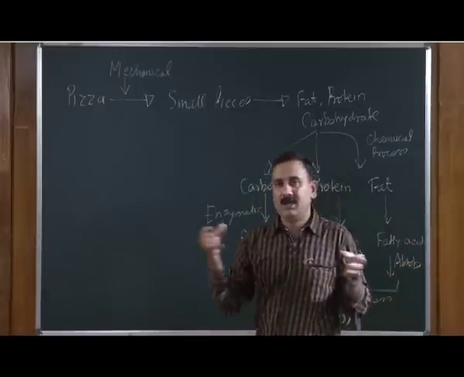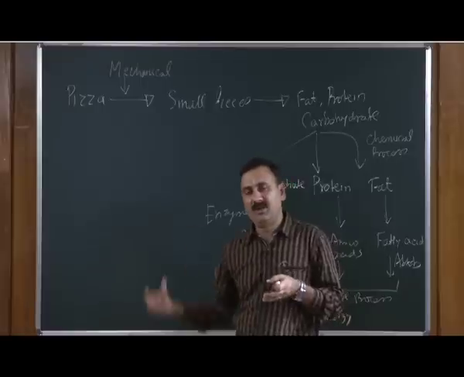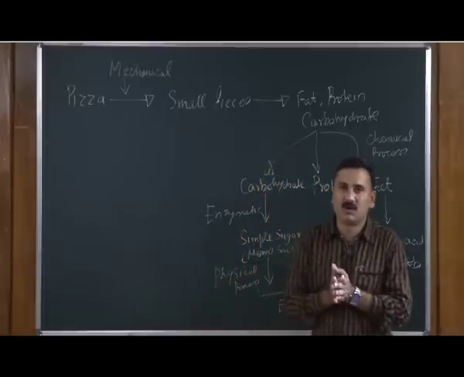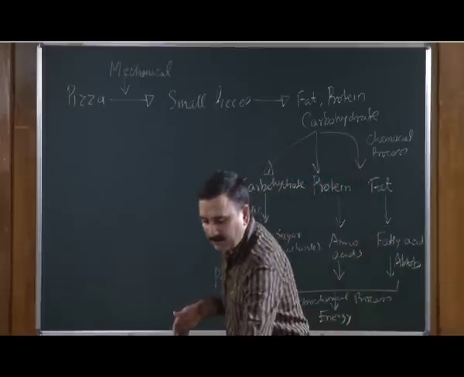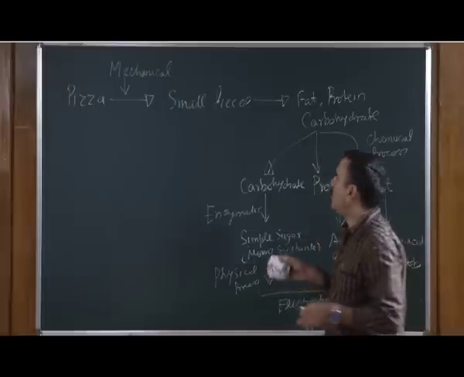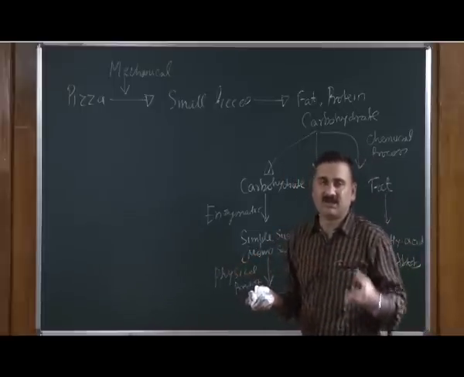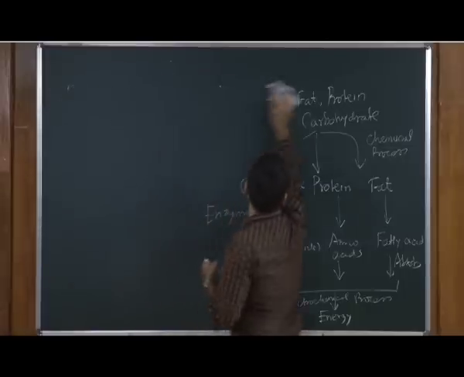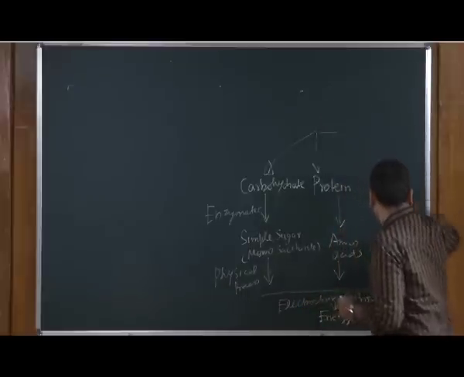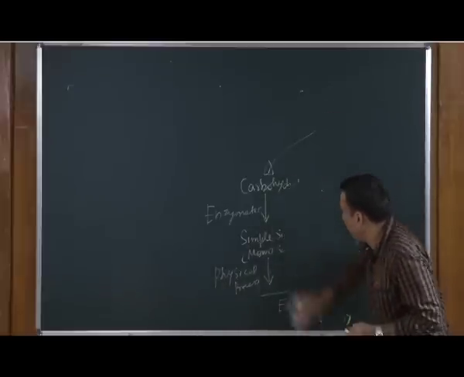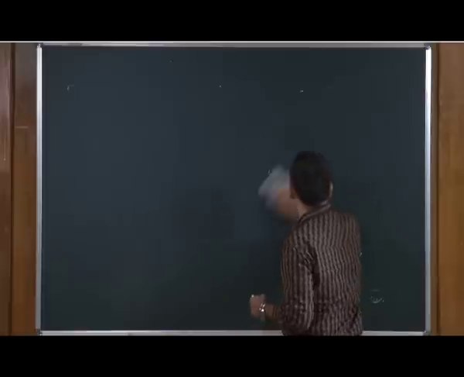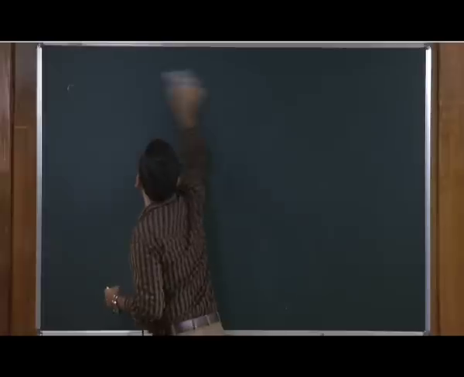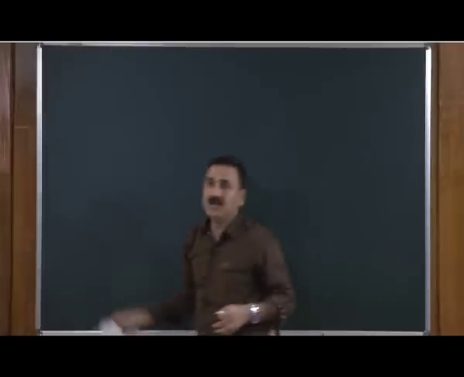Okay. So, it is not like the mechanical process is working, but the chemical process is not working or the enzymatic process is not working. So, all these processes have to be in accordance with each other. So, this kind of specialized system is called the alimentary canal or the digestive system of the body. So, you can see in the given slide that a complete scheme of the digestive system is shown, and I will explain how these processes are operating in each and every part of the body.